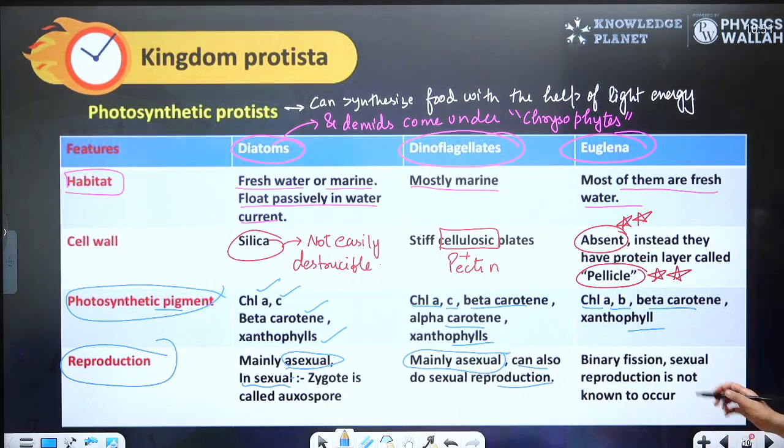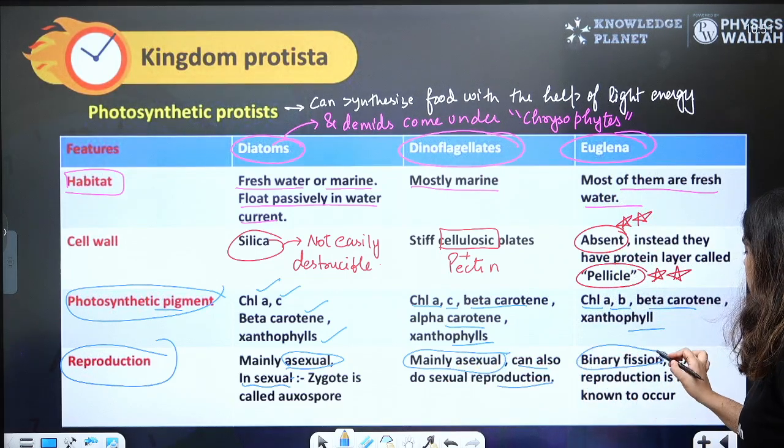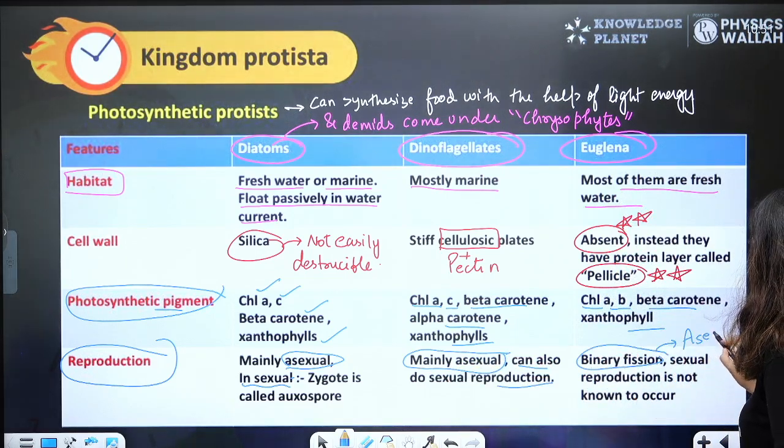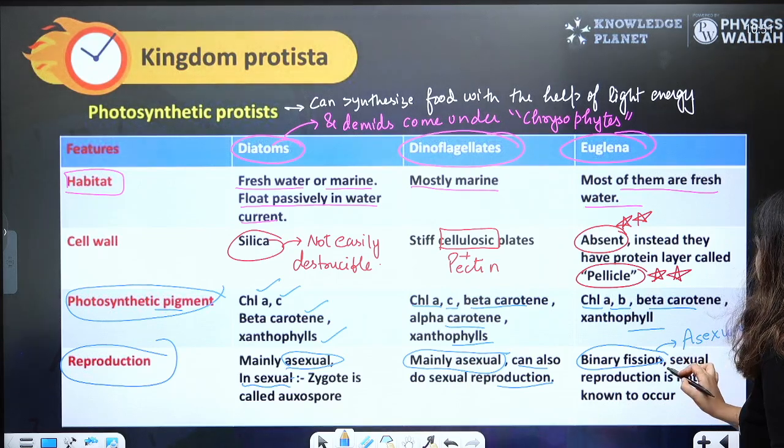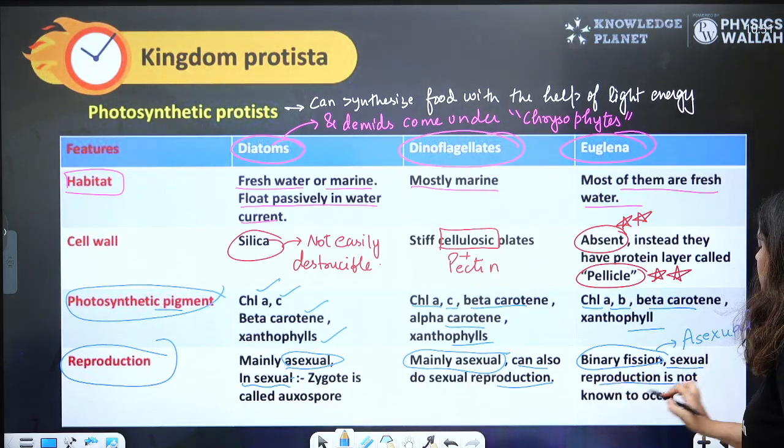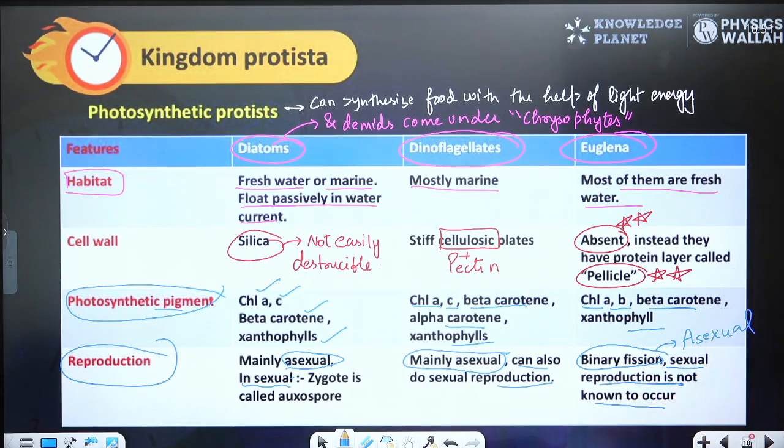Euglena, beta, do binary fission, which is a type of asexual reproduction. But in Euglena, sexual reproduction is not known to occur. They can do only binary fission. But diatoms and dinoflagellates can do both. I hope everything is clear.